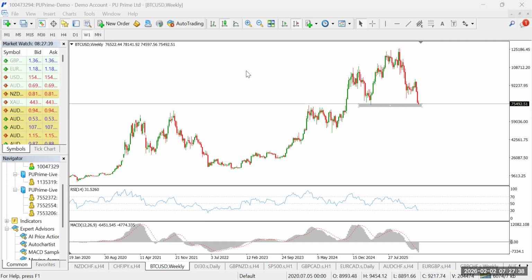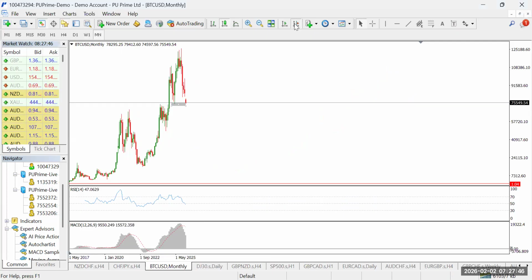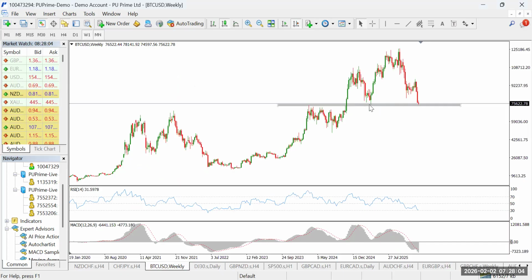All right, so this is BTC USD on the weekly time frame. Let me go down to the monthly also. Nothing much on the monthly, though we have price approaching a resistance turn support zone, which can lead to a breakout to the upside, but that's in the big picture. Let's go down to the weekly. On the weekly, it's still the same thing. We have price approaching a resistance turn support, so that should give us a move to the upside.